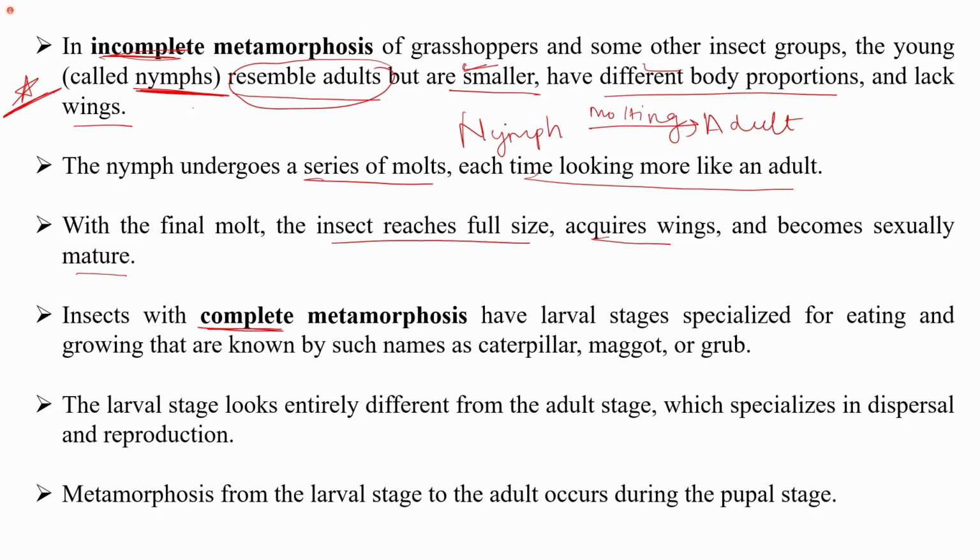The only difference is that they are smaller and they do not have wings. So with time, with different molting stages, the wings develop and they reach the full size.